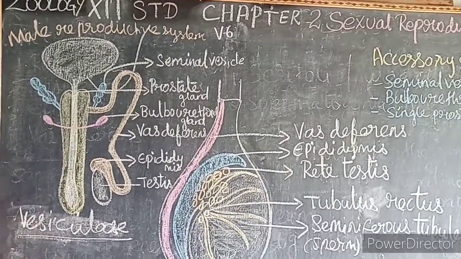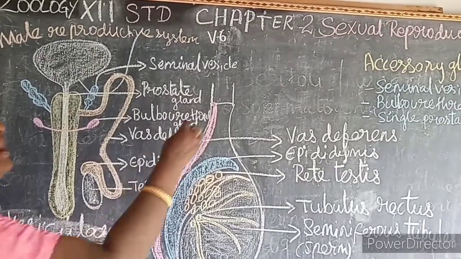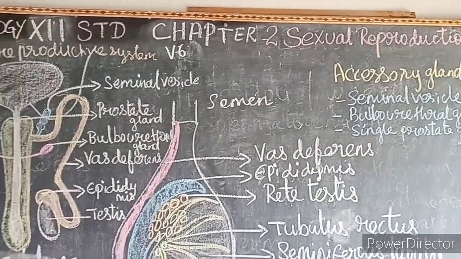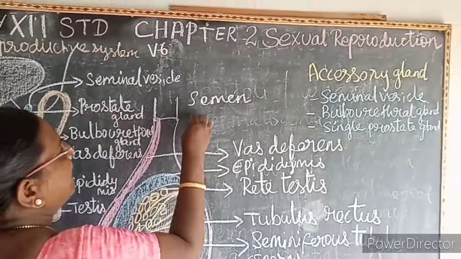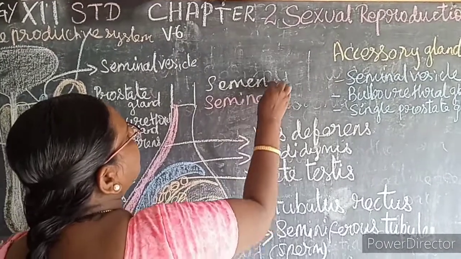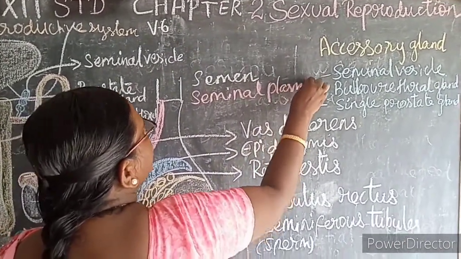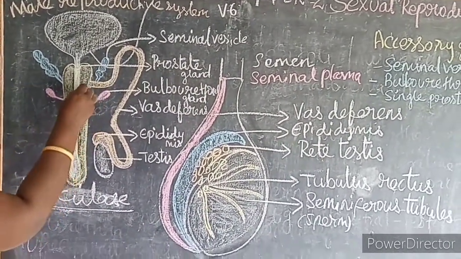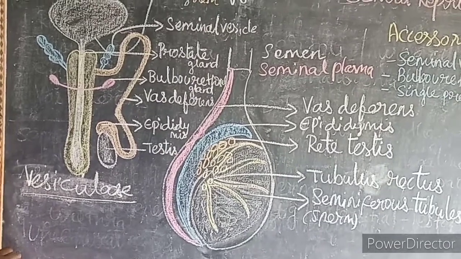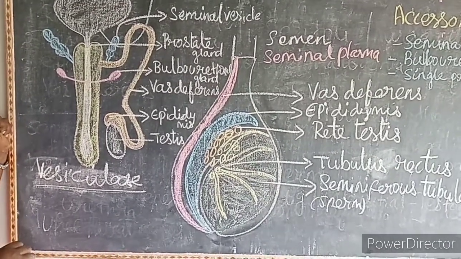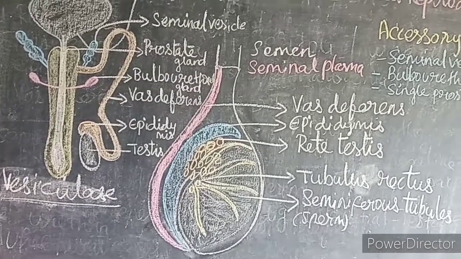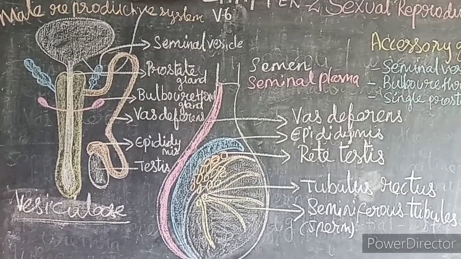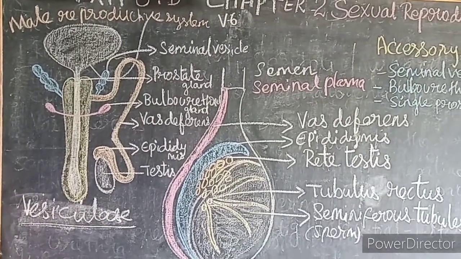Then this semen or seminal fluid contains sperm and the seminal plasma. This seminal plasma is secreted by the seminal vesicle, Cowper's gland and the prostate gland. So this semen acts as a transport medium for the sperm. It nourishes the sperm, and the chemicals present in the semen help to protect and activate the sperm and help in the movement of the sperm.